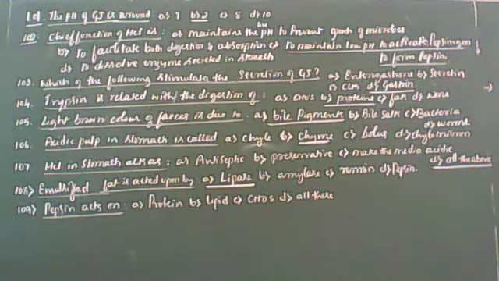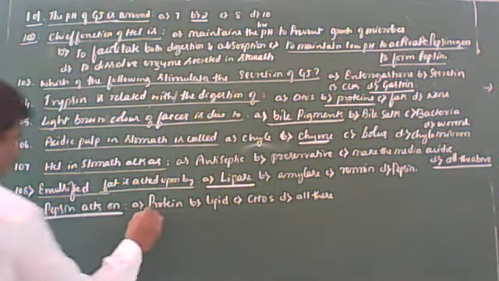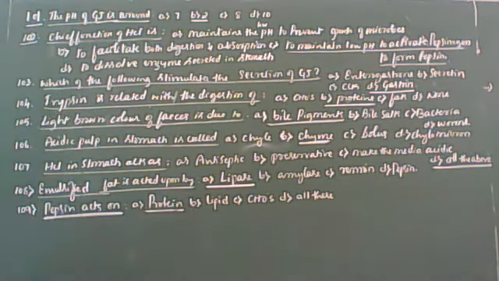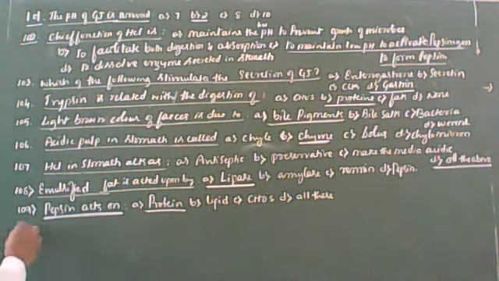You know that pepsin is present in the gastric juice only. It is a proteolytic enzyme actually. Pepsin is a proteolytic enzyme secreted in inactive form called pepsinogen, converted into active form called pepsin by HCl. That active pepsin acts on proteins and converts them into proteoses and peptones. So the answer is protein, correct answer. Now next question, look at the board.